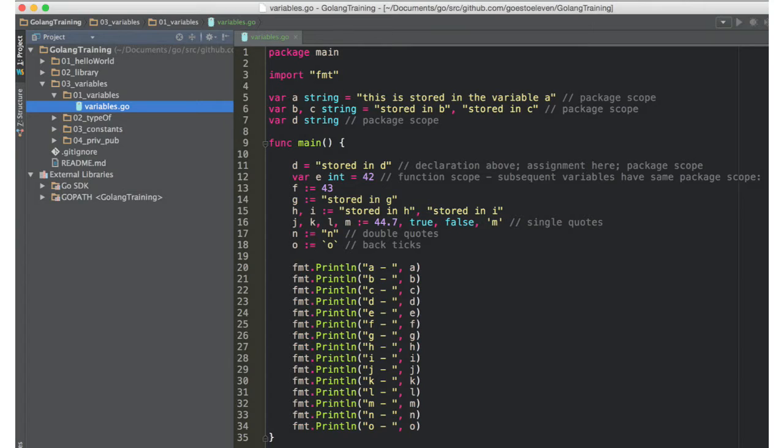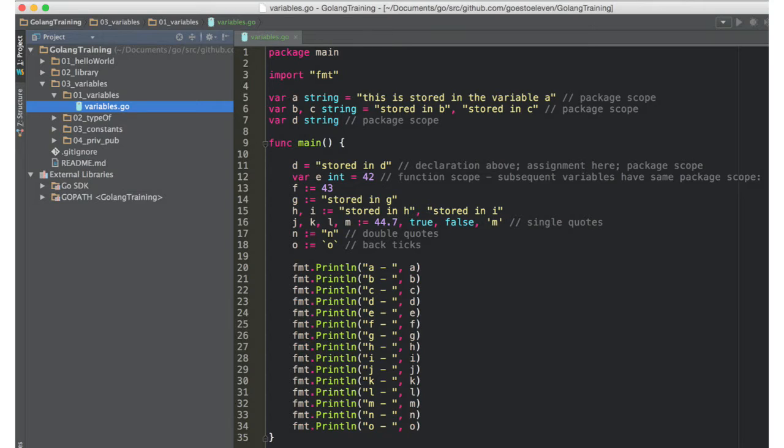My speculation as to why they do that is that you could do multiple assignments in one line, like var b, c string. Those are both strings. And maybe it's easier to see the name when you're reading the code, to see the variable name before you see the type. So maybe that's why they did it. There's var d string, and you could also do the shorthand where it's just f := 43. The variable name is f, and the value being assigned is 43, and it looks at the value and figures out the best type. It would choose int for that.